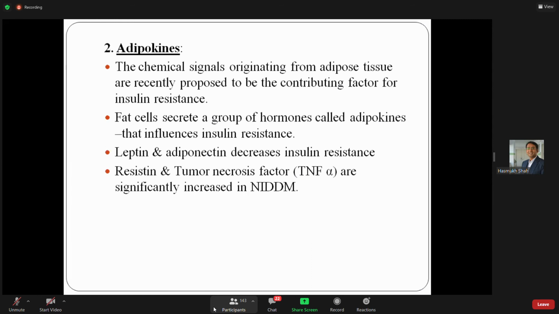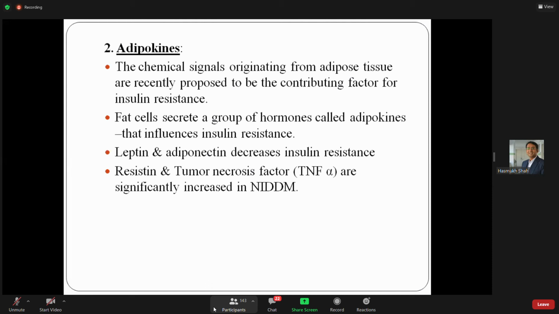Now adipokines. We use the word adipose tissue, which is fat tissue. Nowadays it is known as one of the main contributing factors for insulin resistance. If your body fat increases, it is also considered a contributing factor, because fat cells secrete a group of hormones called adipokines, which are mainly responsible for insulin resistance.